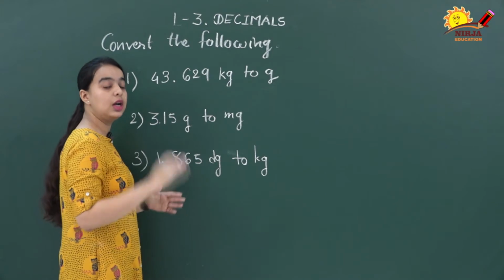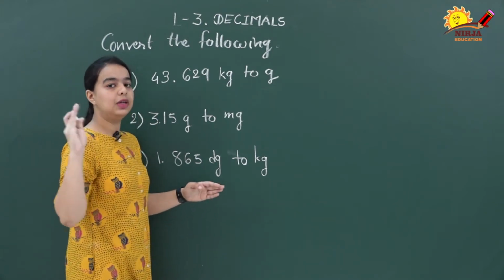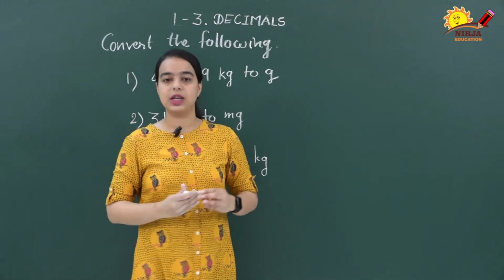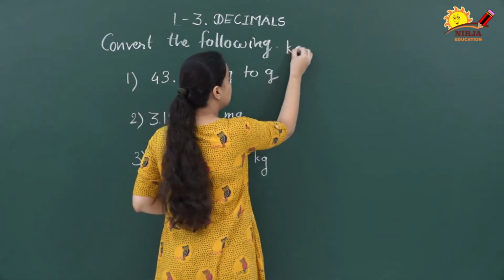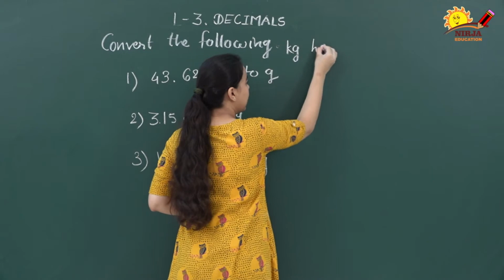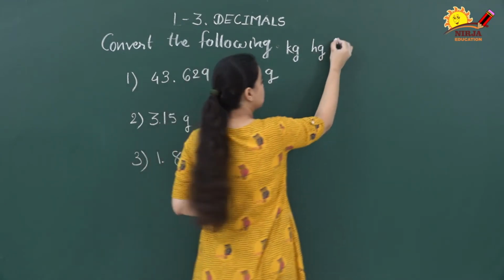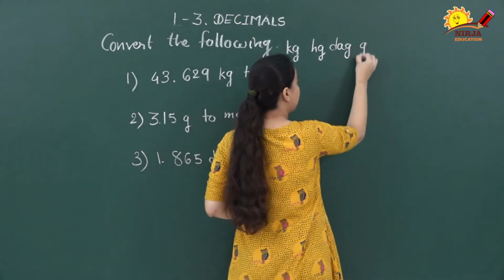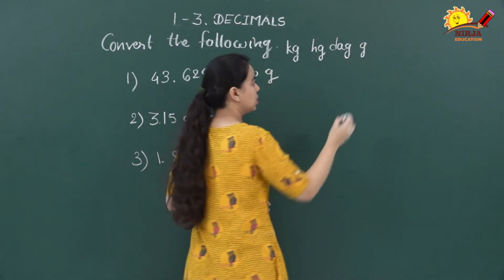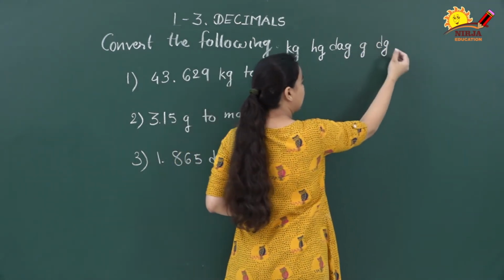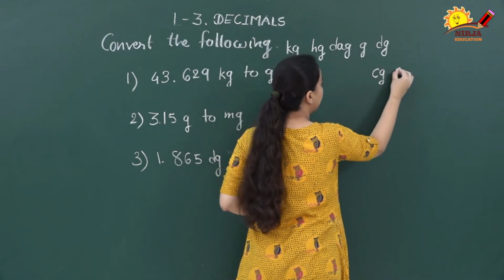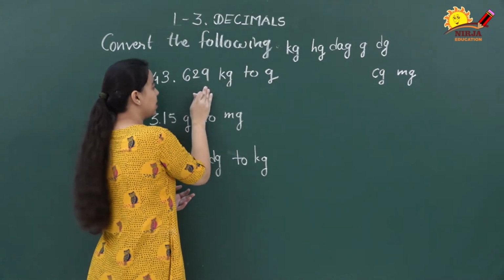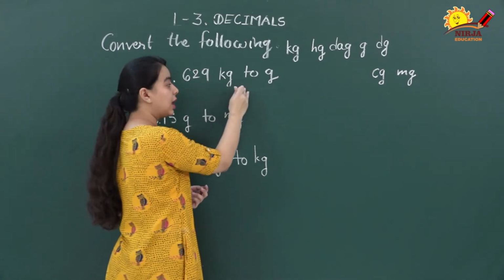Just now we have studied King Harry died, grandmother don't cry much, and with the help of this sentence, we are able to write the sequence. Let's do it first. King, kilogram, Harry, hectogram, died, decagram, grandmother, that is gram, don't cry much, decigram, centigram and milligram.